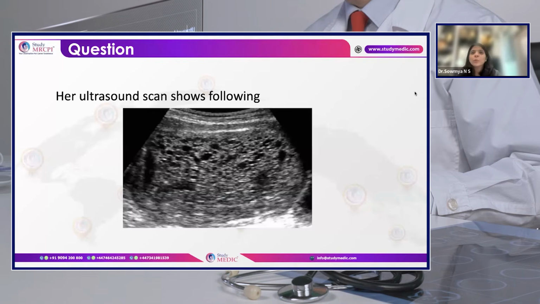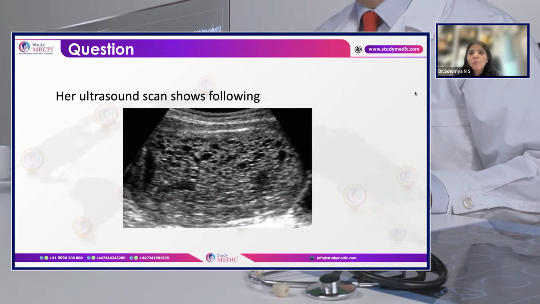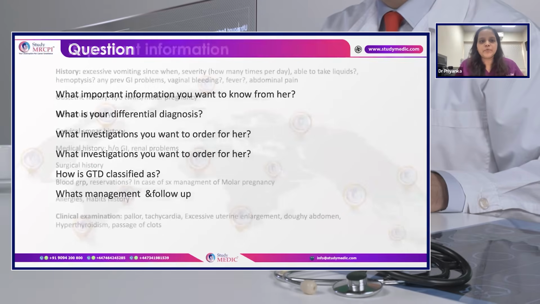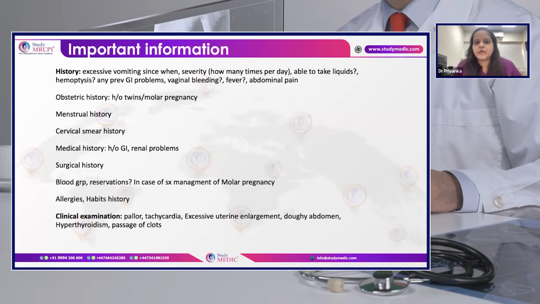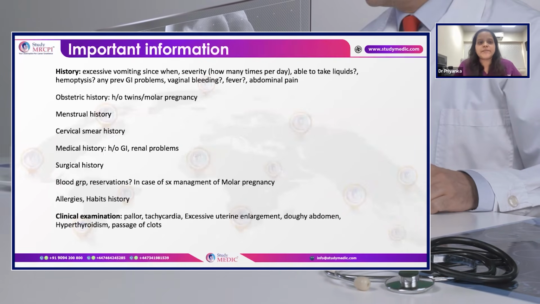So probably you can show them the slides. So here, this is a case of a complete molar pregnancy. In history taking, it is very important to start with the complaints that they have come with.